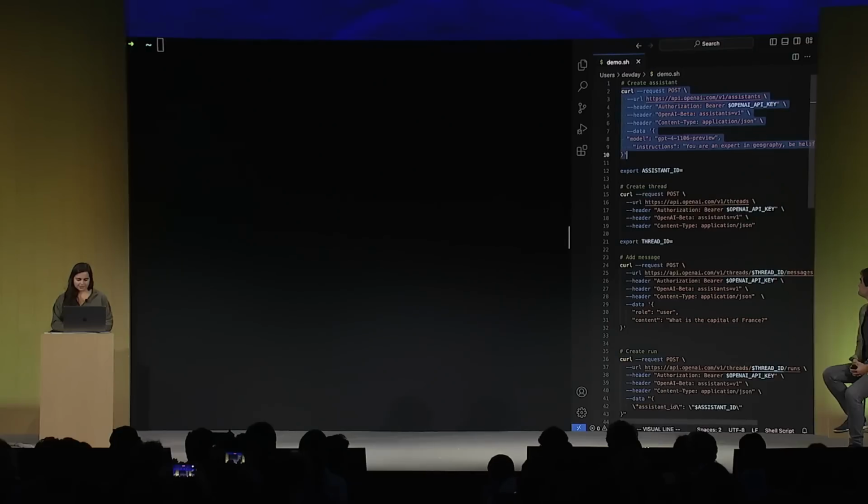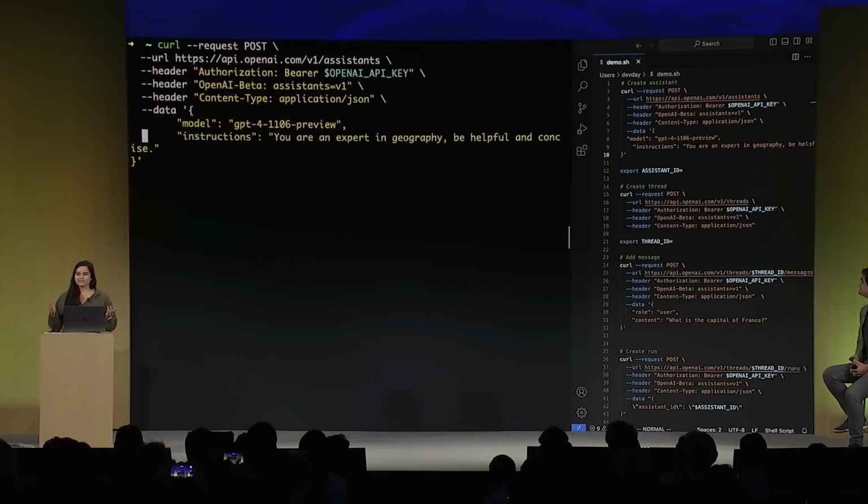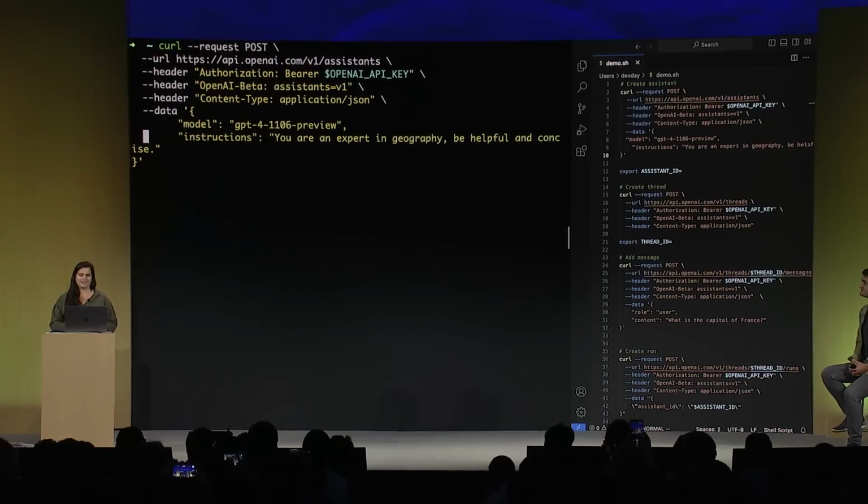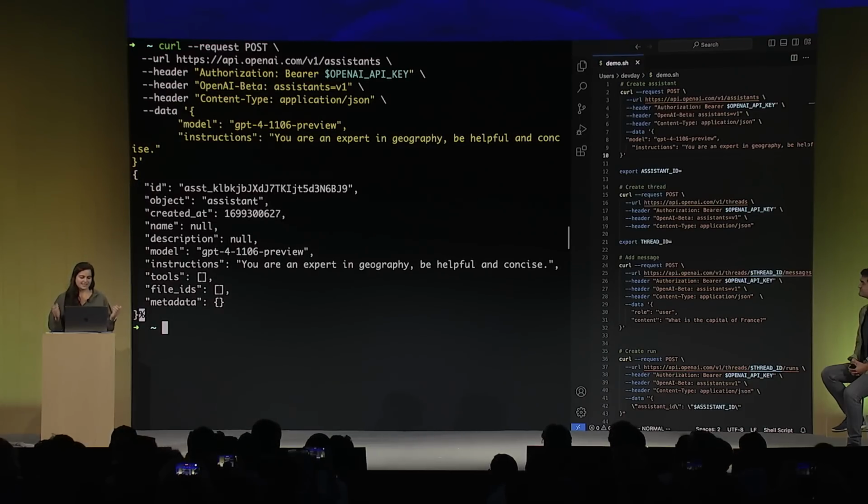Awesome. So we're going to start with the very first curl request. So now we want to create this assistant to power my geography tutor app. You can see we're posting to the assistants endpoint, and we're passing 2 key pieces of information. The first is the model. We're using the newest GPT-4 Turbo model, the latest and greatest that just dropped today. Next, we're passing the instructions to the model. You can see I'm asking the assistant to be helpful and concise and letting it know that it's an expert. When I send that request, I get an assistant back, and I can store that assistant ID for use later.